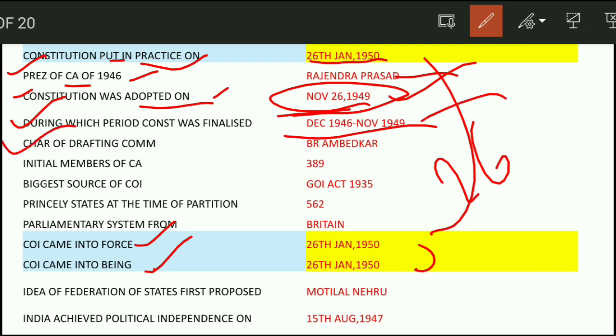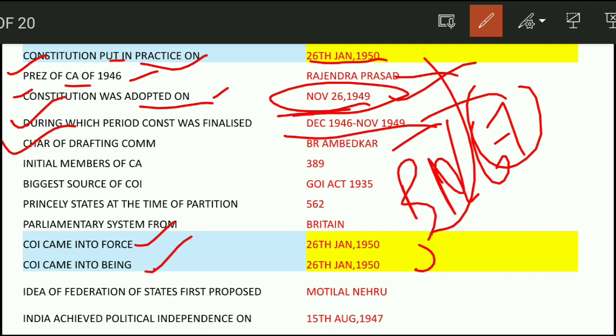Next question: Chairman of the Drafting Committee. As you all know, 7 committees were formed on the basis of different aims to form the Constitution. One committee was the Drafting Committee, and the chairman of the Drafting Committee was Dr. B.R. Ambedkar.